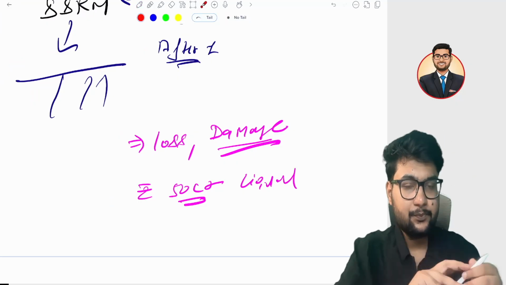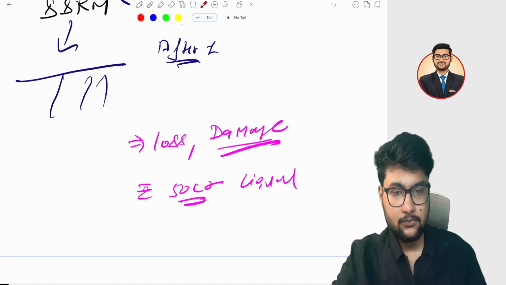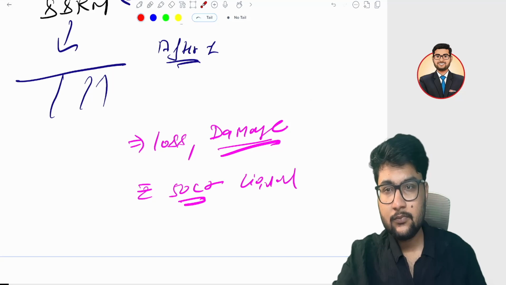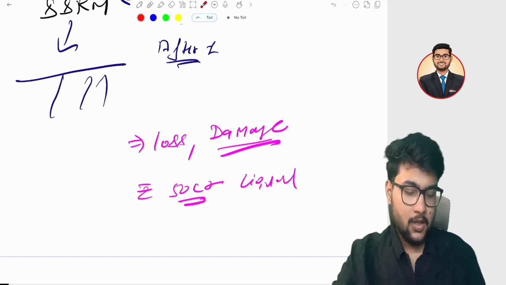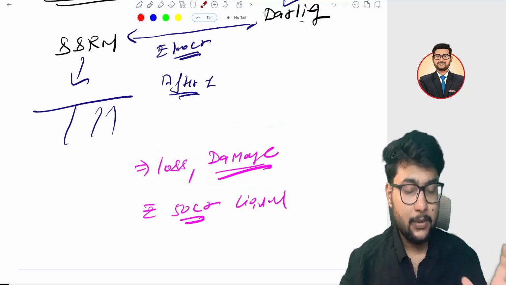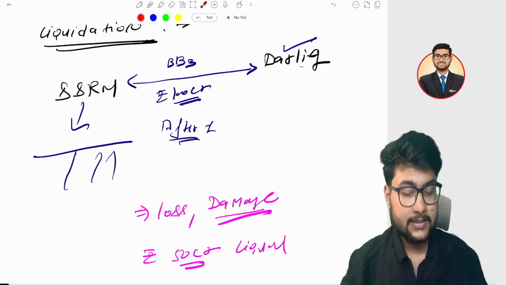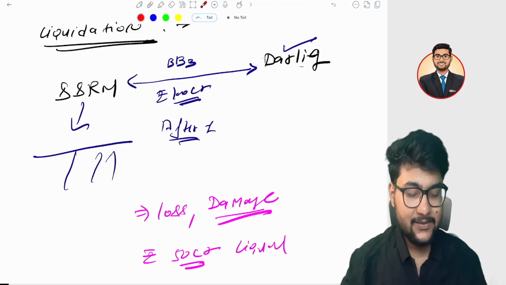So first of all, S.S. Rajamouli in his life does not want Prabhas to cancel this contract.